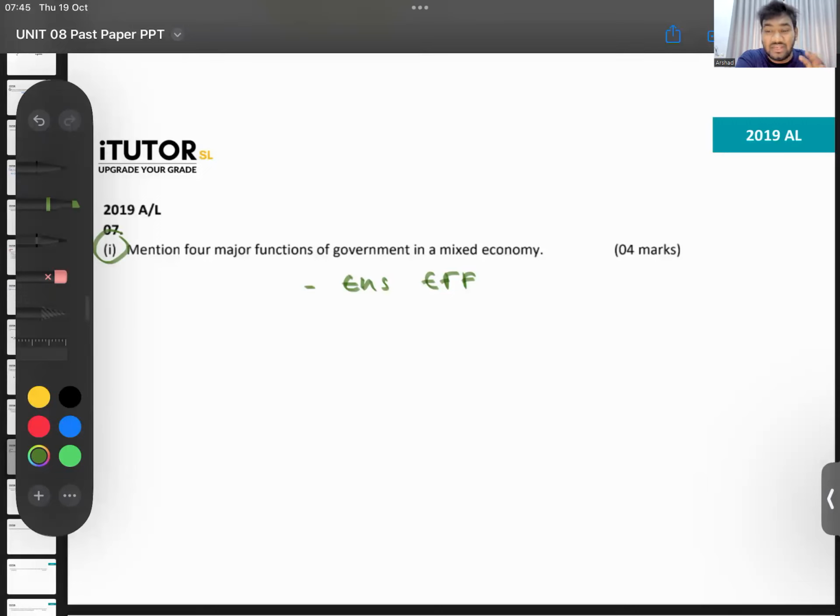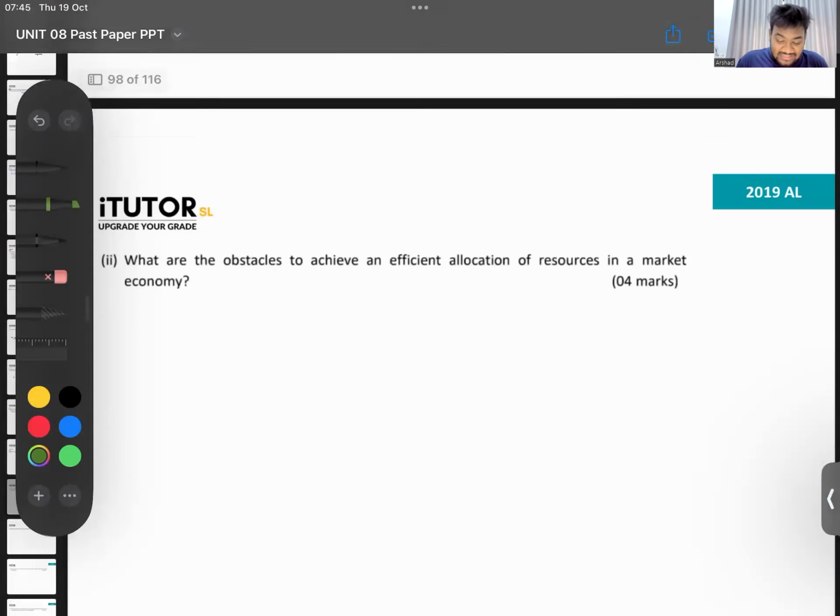Second one is to minimize income disparities. Third one, ensure macroeconomic stability. And then you can say promoting economic growth and development. Those are the 4 major functions of the government in a mixed economy. So the moment the government intervenes in a market economy, it becomes a mixed economy. Simple thing. We've discussed that before.